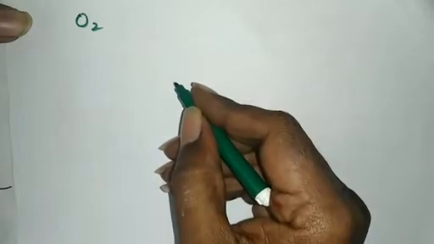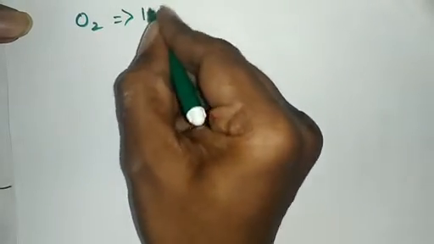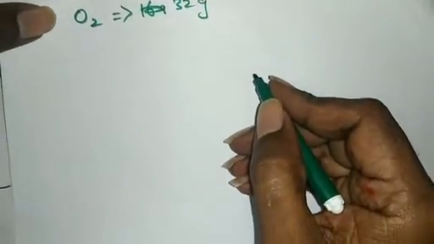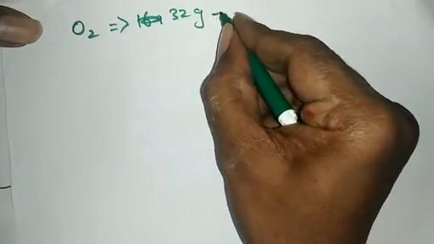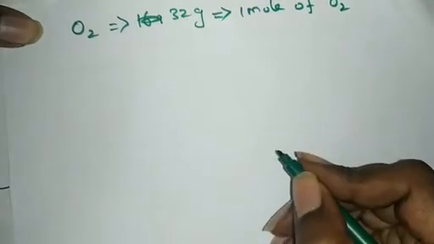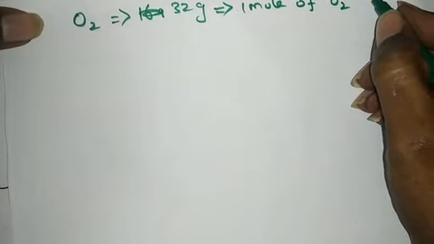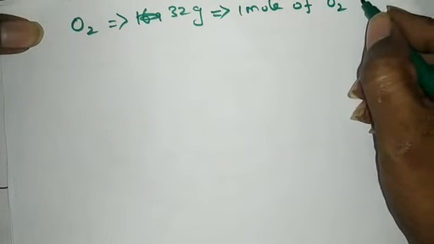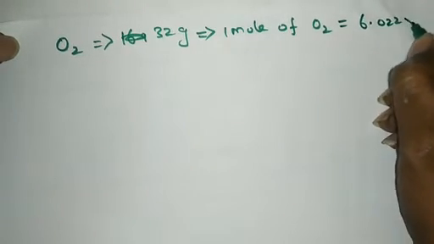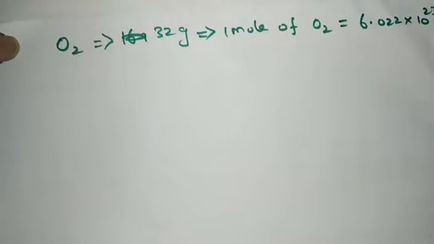So in general form, if I take any substance, say oxygen, what is its molecular weight? Its gram molecular weight is 32 grams. This is 1 mole of oxygen. And 1 mole of any substance contains how many particles? Avogadro number of particles. So 1 mole of oxygen contains 6.022 into 10 to the power 23 oxygen molecules.